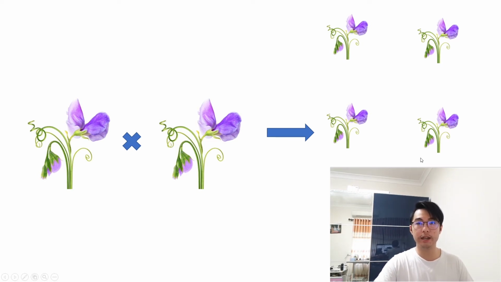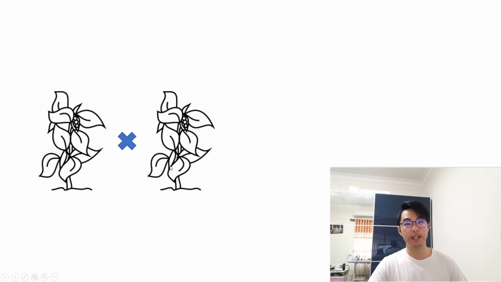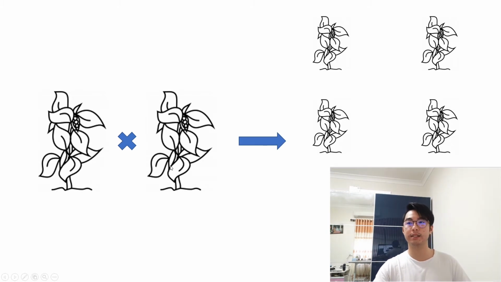And he tried that with white flowers as well. So he crossed these parents' white flowers, and he cross-fertilized them. And what did he find? He found the exact same thing. So he also found the same thing with the plants with white flowers.